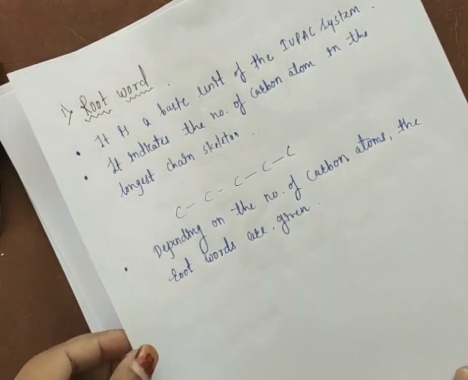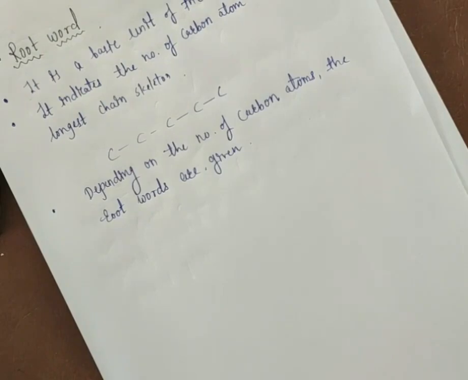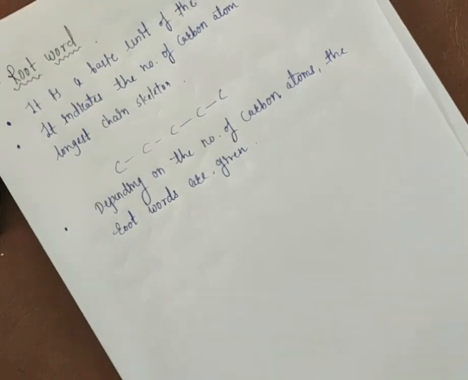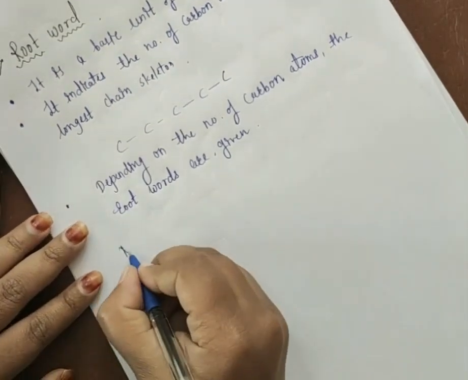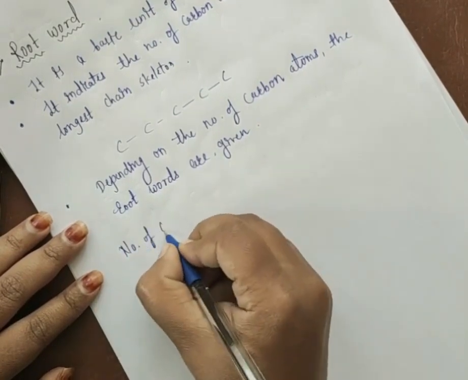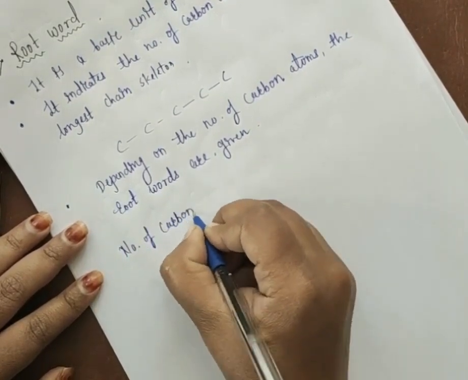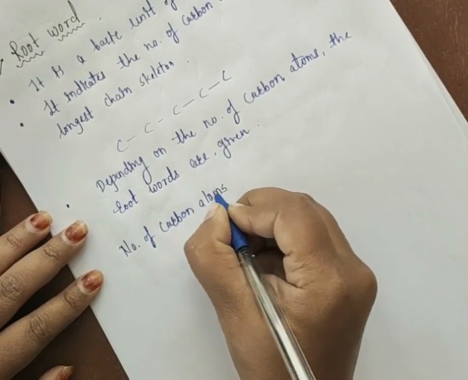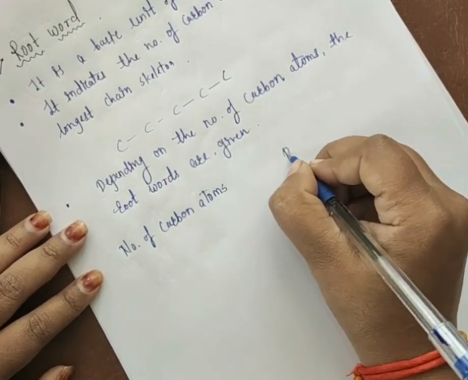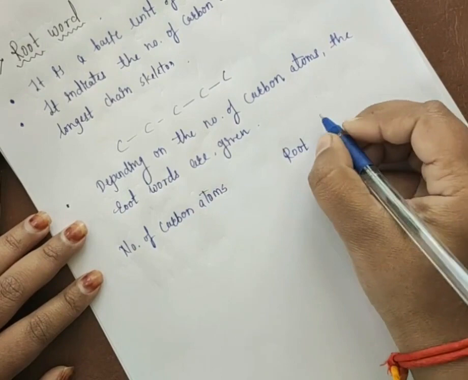Now, how can we give the name based on the number of carbon atoms present in a structure? Here are the number of carbon atoms, and here are the root words we are using.